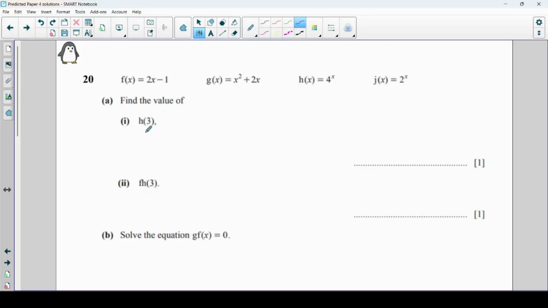I would definitely expect there to be a question on composite and inverse functions like this one. So first of all, let's do h of 3. That means we're replacing the x with a 3. So h of 3 is equal to 4 to the power of 3. So 4 to the power of 3 is 64.